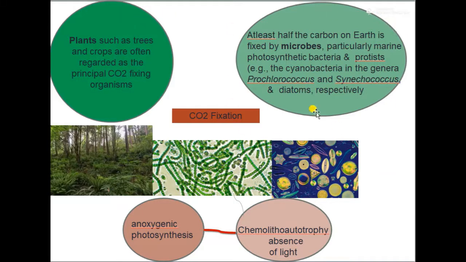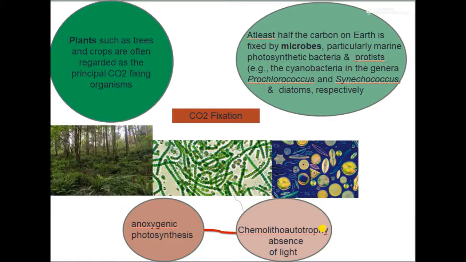And these two modes of carbon dioxide fixation, carried out by the plants as well as the photosynthetic bacteria and protists, are usually considered to be oxygenic. But at the same time, there are two other modes of carbon dioxide fixation also happening. There is anoxygenic photosynthesis, where oxygen is not liberated, and in the absence of light, sometimes you could also have chemolithotrophy by the microbes.